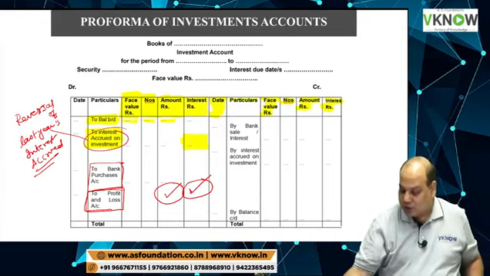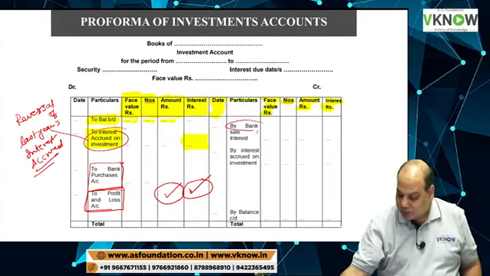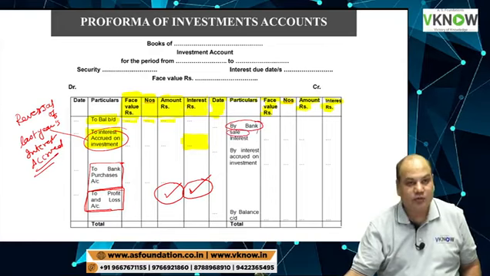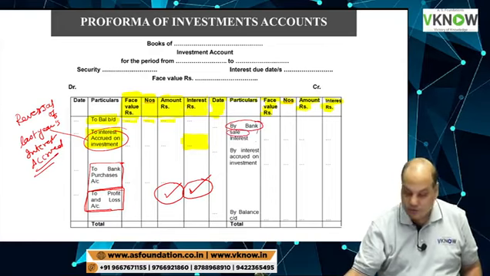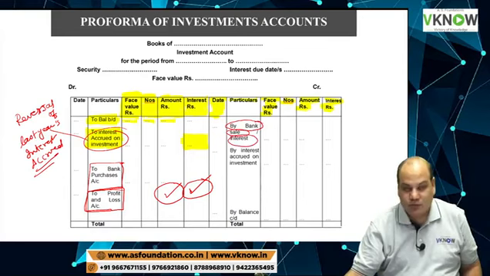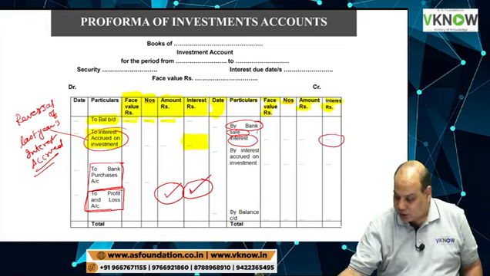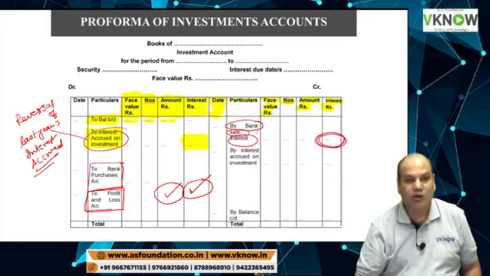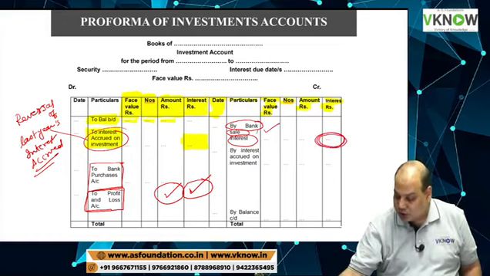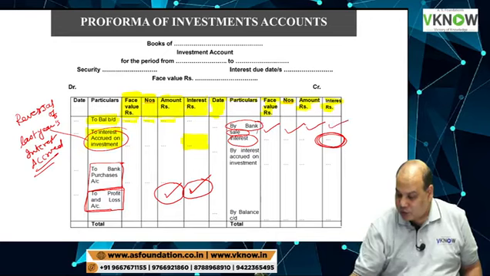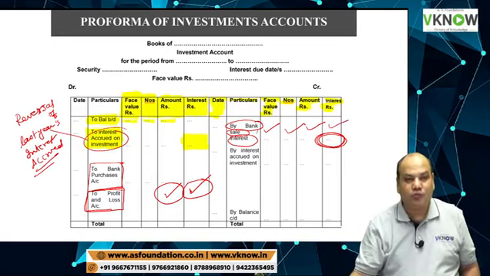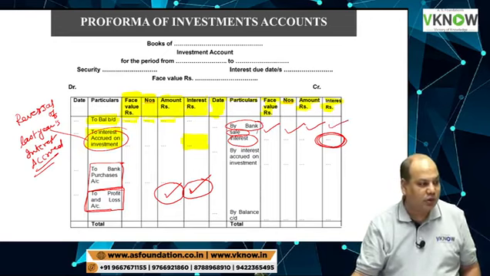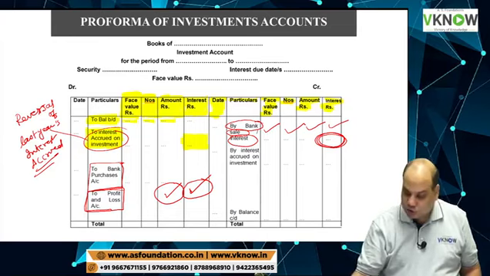On the credit side, by bank, sale of investment, when we sell the investment, by interest, when we receive the interest on investment. Interest received will be written in the interest column, and when you sell the investment, you will write in the face value column, number column, amount column, and interest column also.